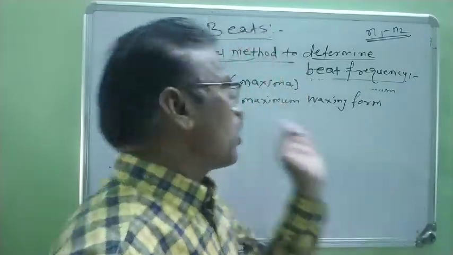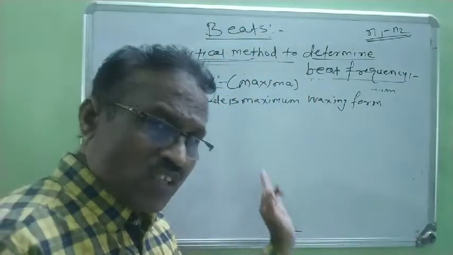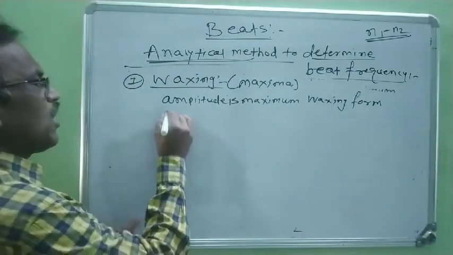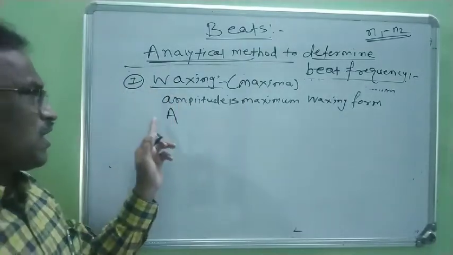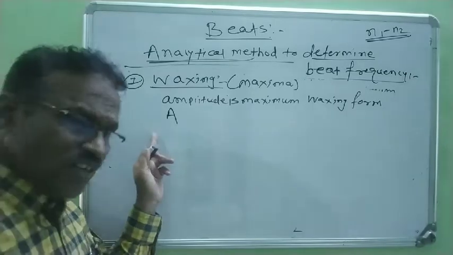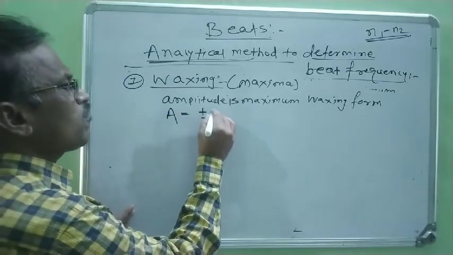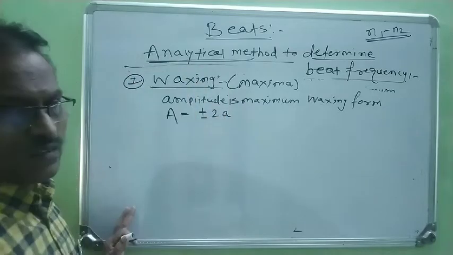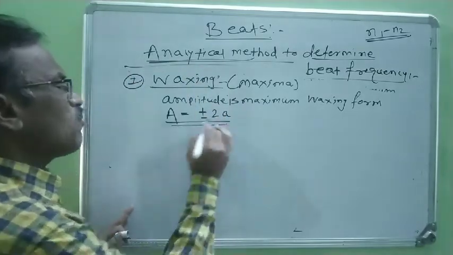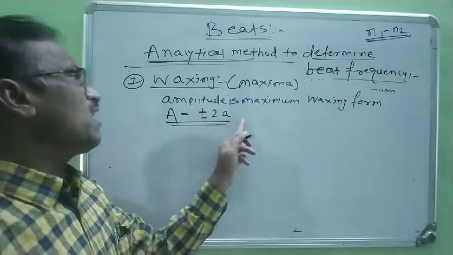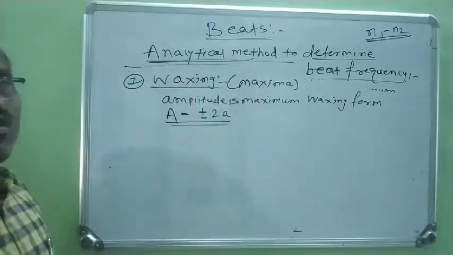Now during waxing, the resultant amplitude is maximum. Therefore, we know that the value of capital A, the resultant amplitude, is always equal to plus or minus 2a. At that time waxings are formed.